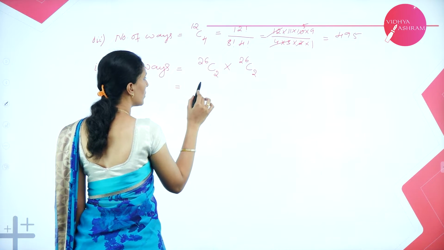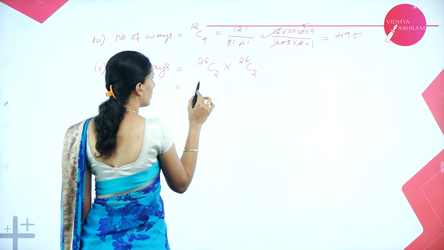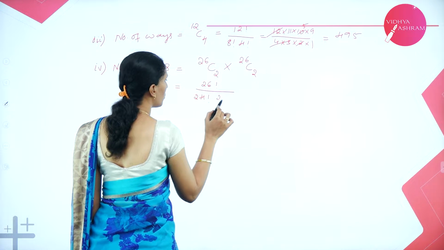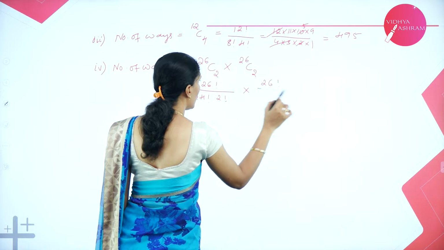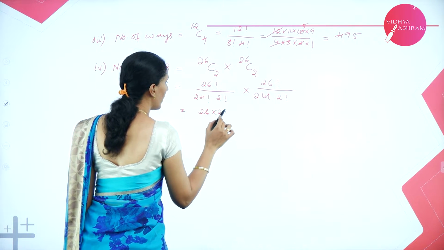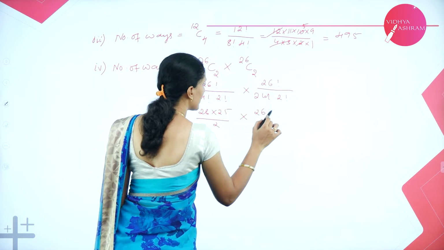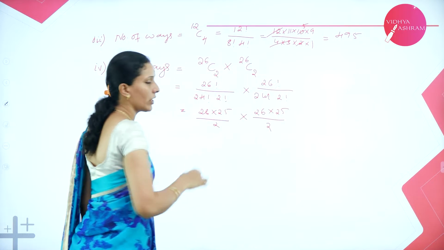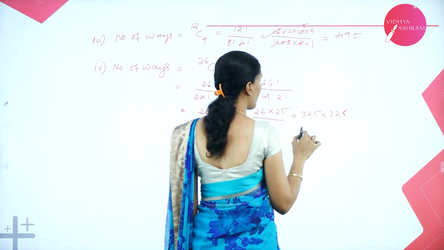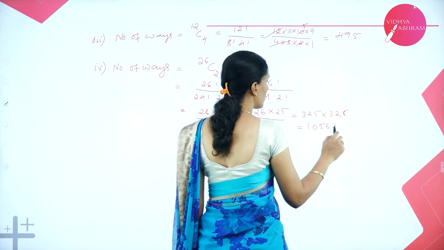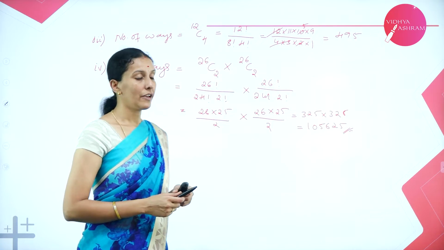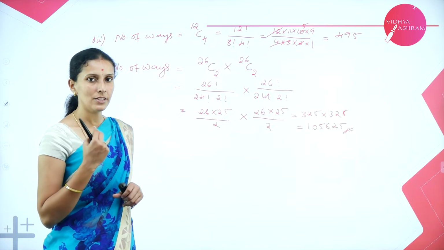So calculate this. This is 26C2, or 26 factorial divided by 26 minus 2, 24 factorial into 2 factorial. So this is 26 into 25 divided by 2, times 26 into 25 divided by 2. When you simplify, you get 325 into 325, whose value is equal to 105625. So that is 1,05,625 ways we can select 2 black cards and 2 red cards.